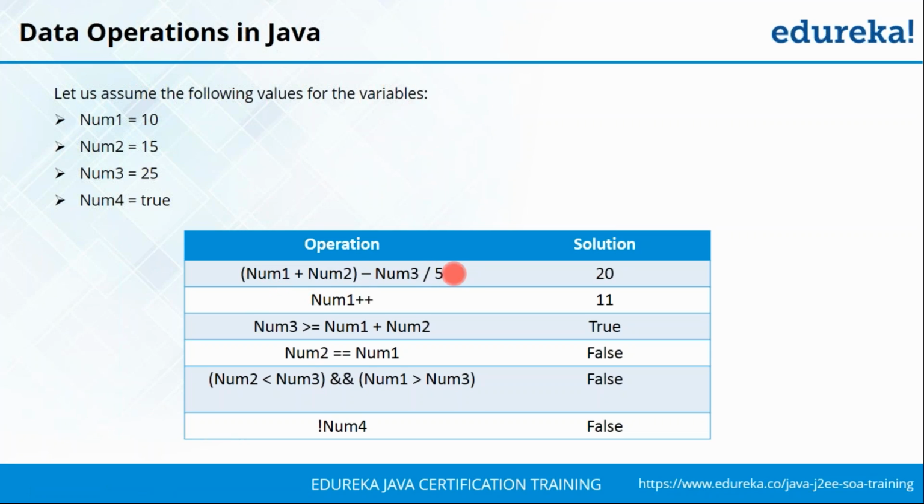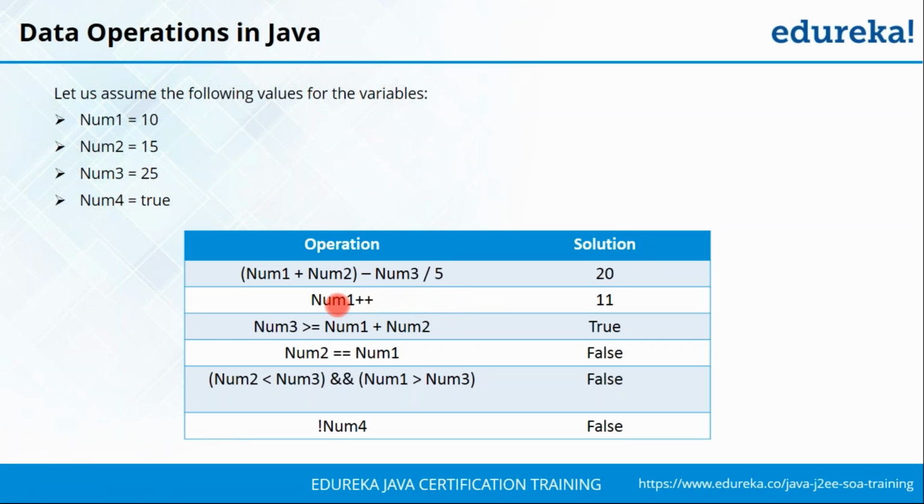If you look at the operation present here, inside the brackets you have an addition happening. So you're going to add 10 plus 15, you're going to get 25. Then you come out. Before you subtract 25 from 25, you're going to perform the division operation. That is, 25 is going to be divided by 5, which will give you the output 5. So from 25, 5 is going to be subtracted and you're going to get the output 20.